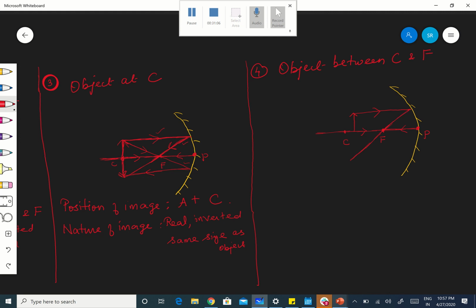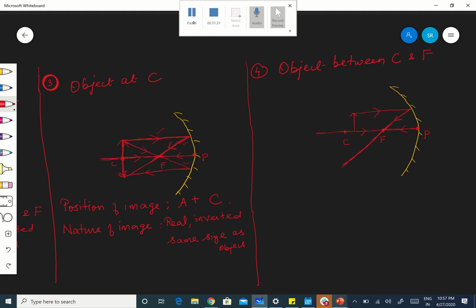Okay. I cannot use the scale here. Okay. After reflection, it is passing through the focus. Next ray, it should be sharp. I have drawn a very thick line, but you people use a sharp pencil.